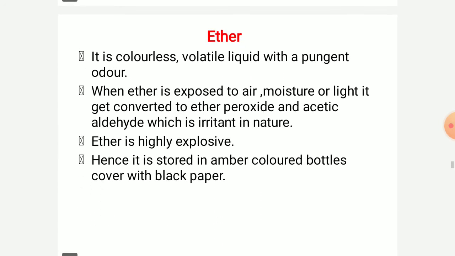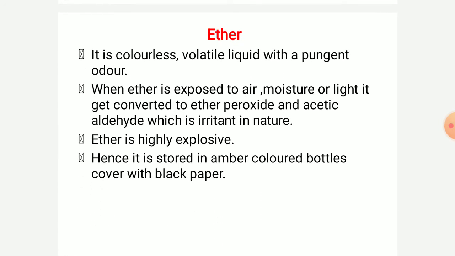Then next we discuss ether. It is a volatile liquid. It is a colorless volatile liquid with pungent odor. When ether is exposed to air, moisture or light, it gets converted to ether peroxide or acetaldehyde, which is irritant in nature. It is highly explosive, hence it is stored in an amber colored bottle covered with black paper.